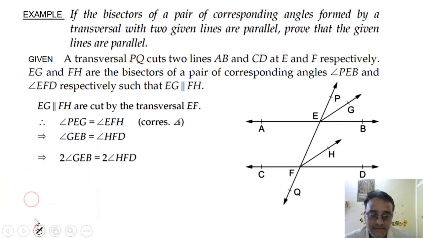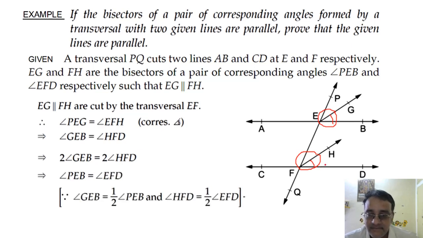Look carefully, 2 times this angle is equal to 2 times this angle. 2 times means the full angle. Already I told you, because this angle is half of the full angle, and this angle is also half of the full angle. Angle PEB is equal to angle EFD.